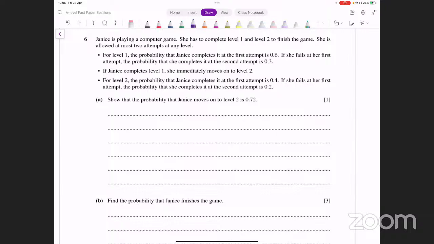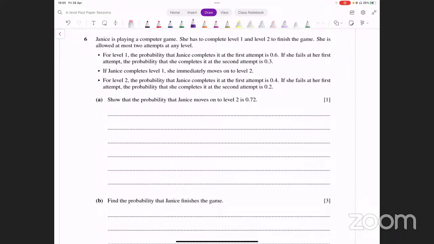Okay, for level 1, the probability that she completes in the first attempt is 0.6. If she fails at her first attempt, the probability that she completes in the second attempt is 0.3. If Janice completes level 1, she immediately moves on to level 2. For level 2, the probability that she completes the first attempt is 0.4. If she fails at her first attempt, the probability that she completes in the second attempt is 0.2. Show that the probability she moves on to level 2 is 0.72. Okay, so the probability of her moving on to level 2,